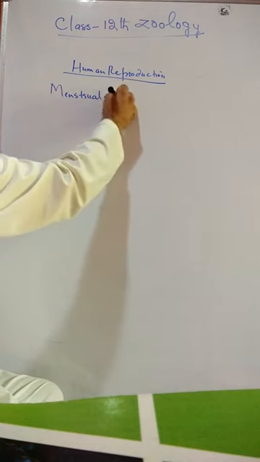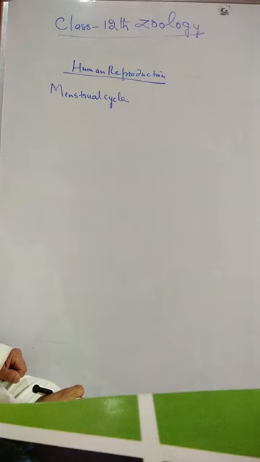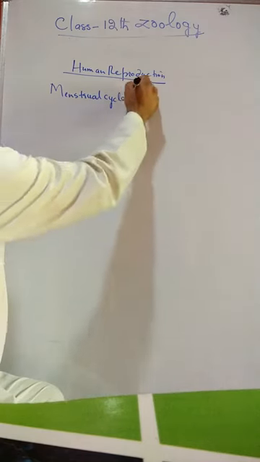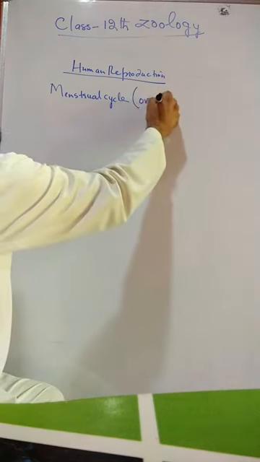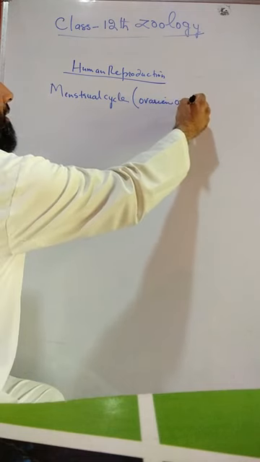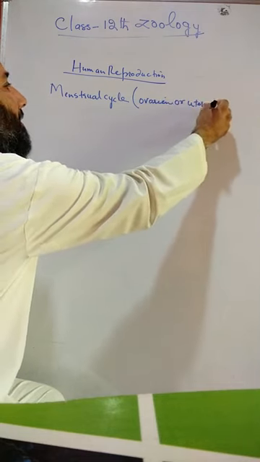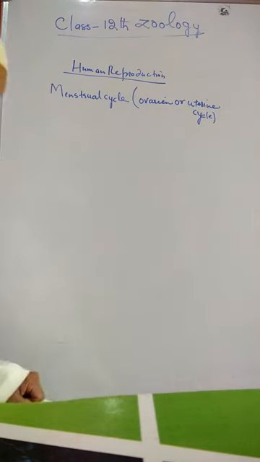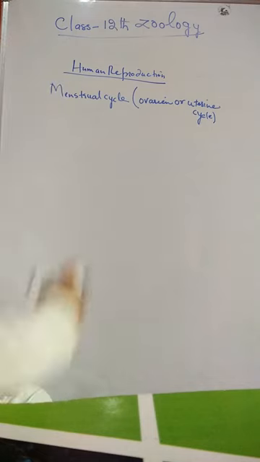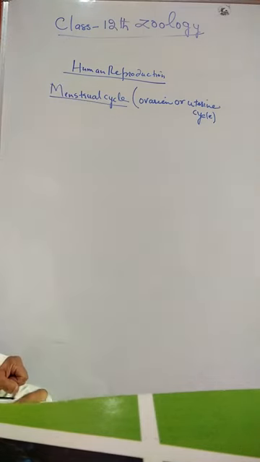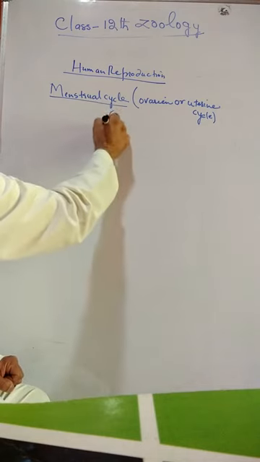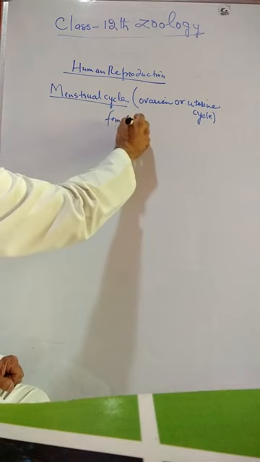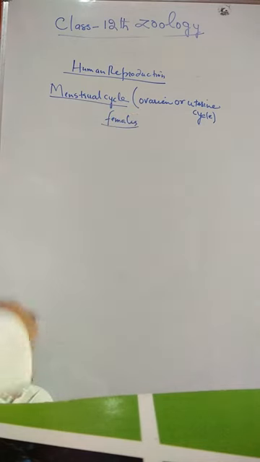The menstrual cycle is also called the ovarian or uterine cycle. This menstrual cycle takes place in human females. It is the reproductive period of human females.